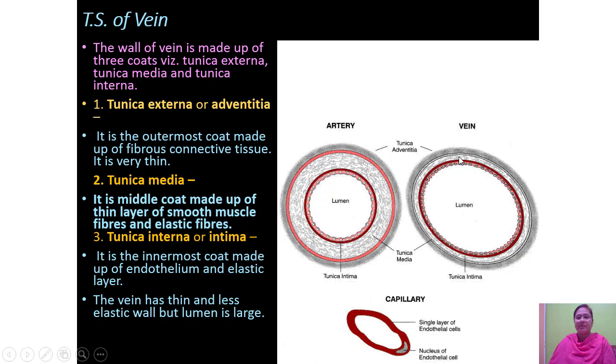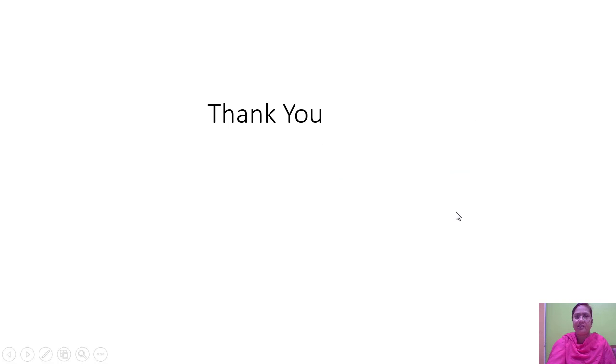Now this layer, tunica media, is a middle coat made up of thin layer of smooth muscle and elastic fibers. Tunica interna is the innermost coat made up of endothelium and elastic layer. The vein has thin and less elastic wall, but lumen is large. Can you see here the lumen? The lumen is large. So the blood flows with a low pressure.